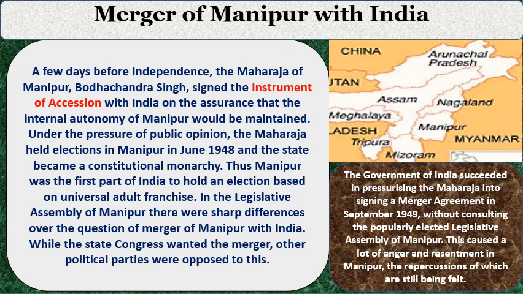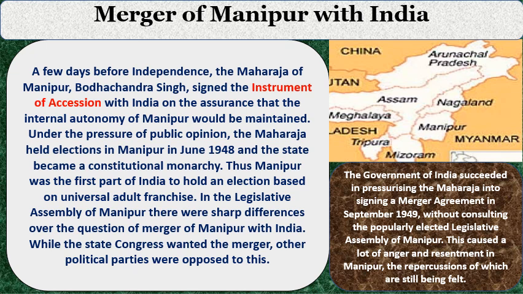Next one, merger of Manipur with India. A few days before independence, the Maharaja of Manipur, Bodhchandra Singh, signed the Instrument of Accession. Standstill agreement means remaining neutral temporarily. Instrument of accession means we are going to join India. This is the difference. So the Manipur king signed an agreement called the Instrument of Accession with the government of India to join the Indian Union on the assurance that the internal autonomy of Manipur would be maintained.